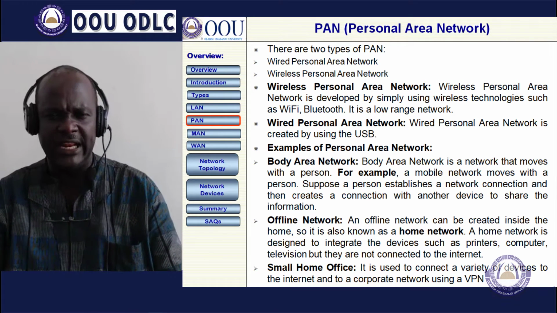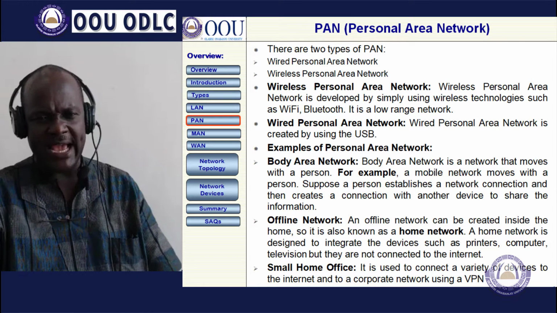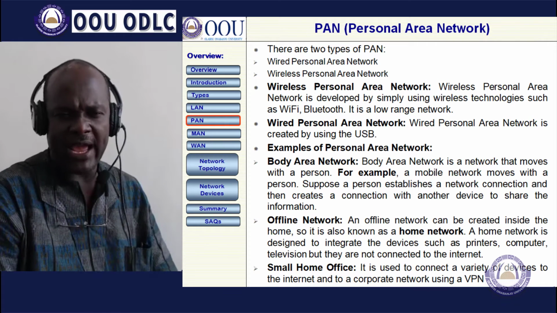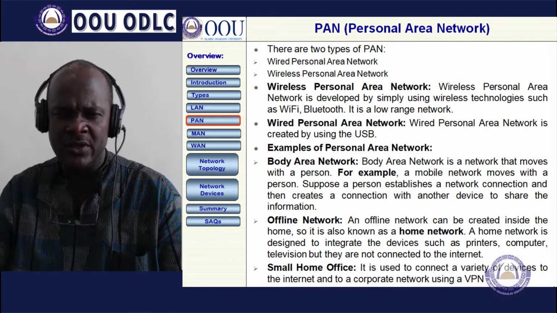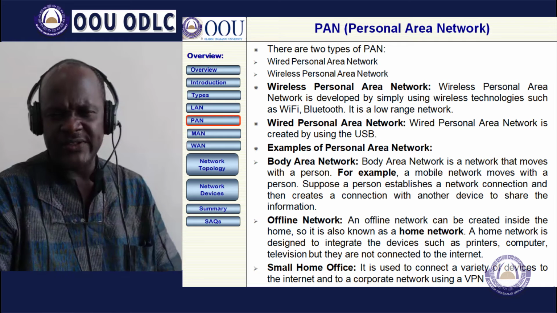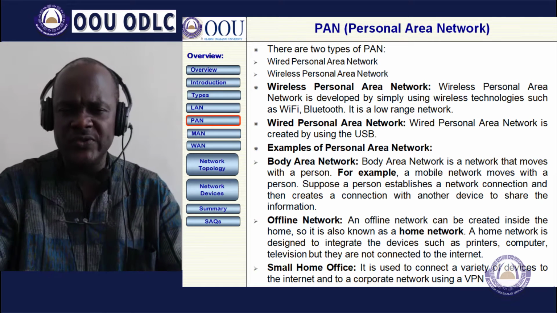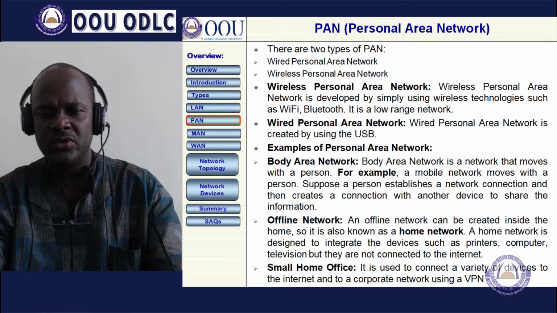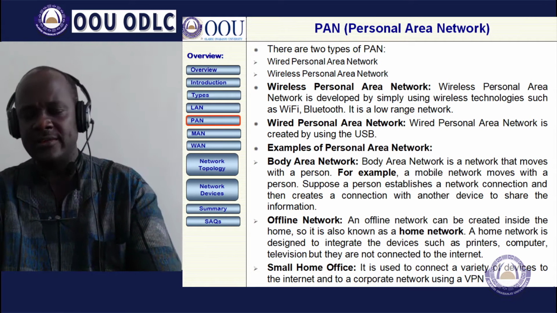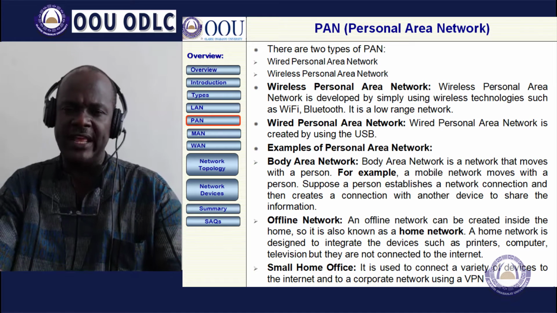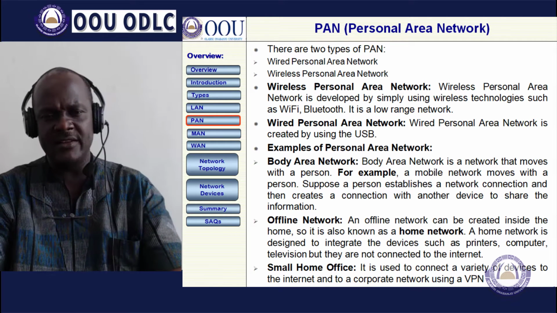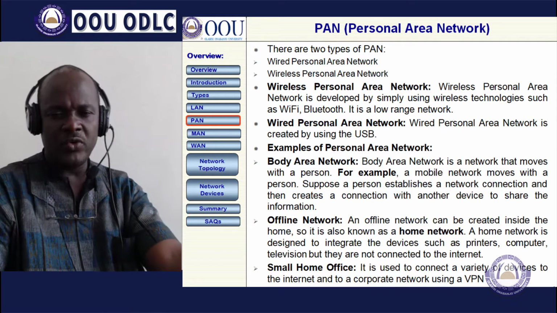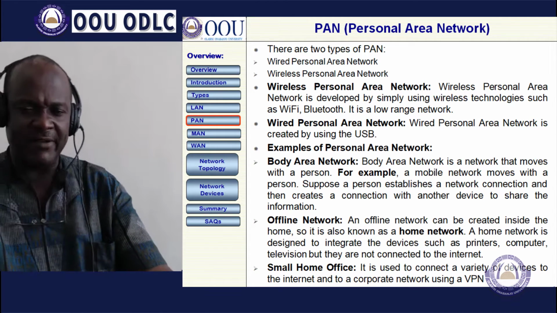Then there are two types of PAN. We have the wired and wireless personal area network. The wireless personal area network is developed by using technology such as Wi-Fi and Bluetooth, which have a very short range of network to cover. The wired personal area network is created by the use of USB, universal serial bus.